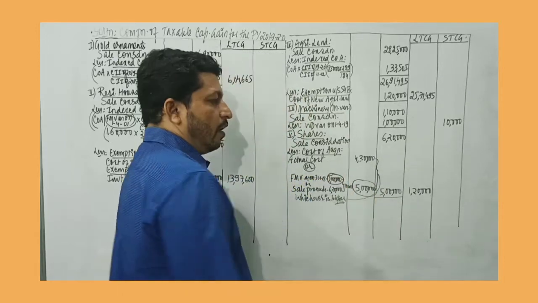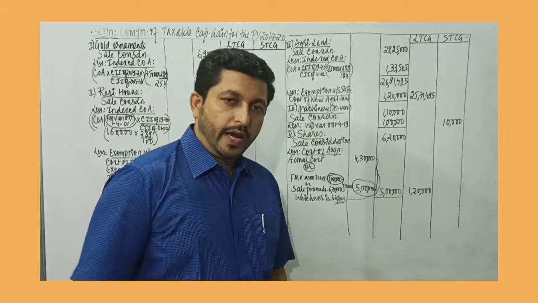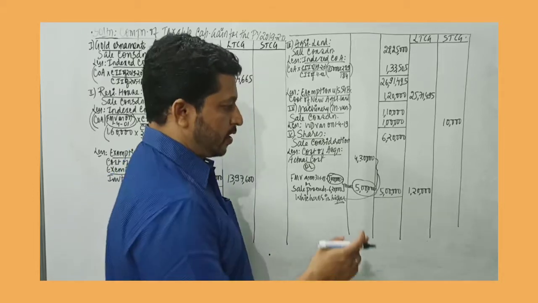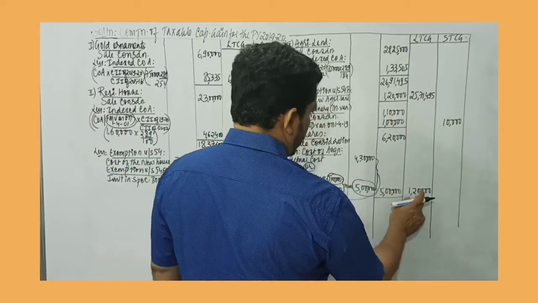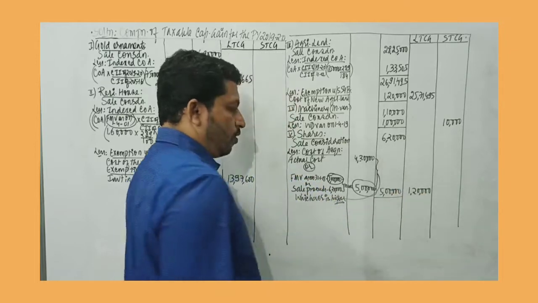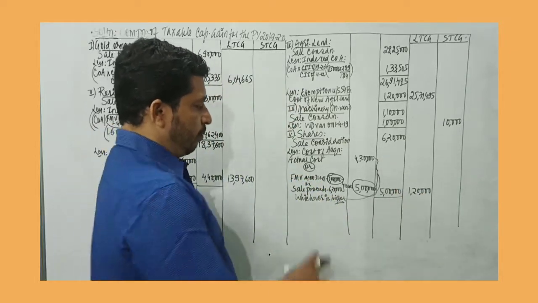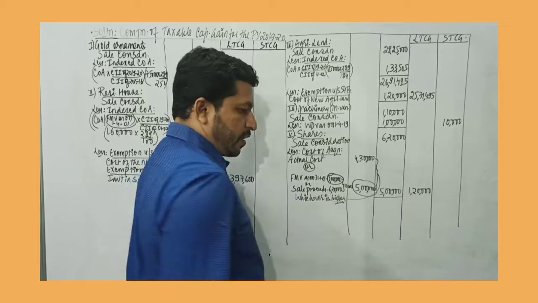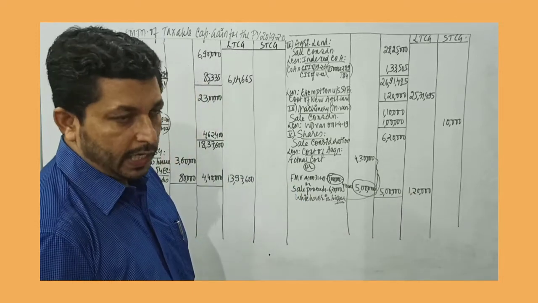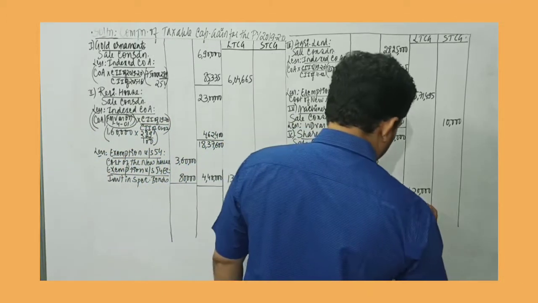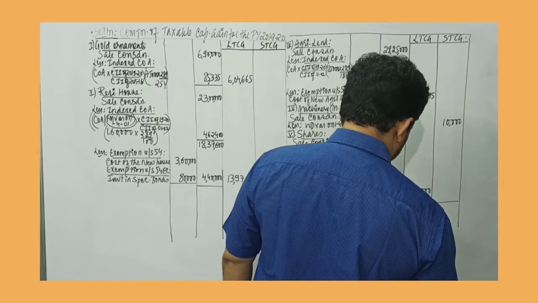And since it is acquired and retained for more than 12 months, it's a long-term capital asset. So I record that 6,20,000 minus 5 lakh in the long-term capital gain column. But no indexation, because the tax rate would be 10% beyond 1 lakh rupees. So that's all we have as far as assets are concerned.